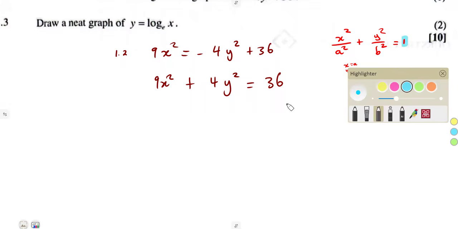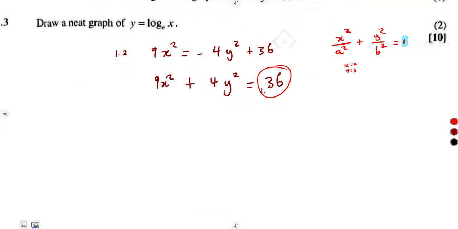How can we obtain a 1 on the right-hand side where there is a 36? To obtain a 1, you must divide by 36, each and every part, so that this becomes a 1. So it is going to be 9 over 36, which is 9 into 9, that's 1, into 36, that's a 4.